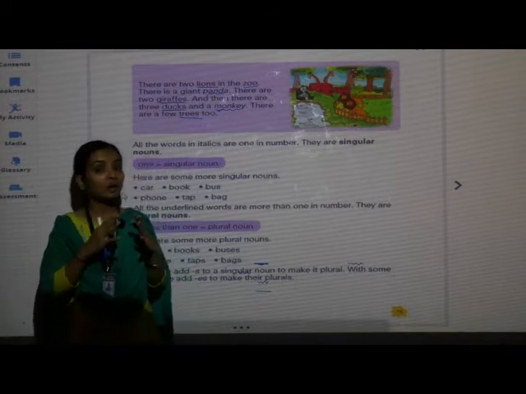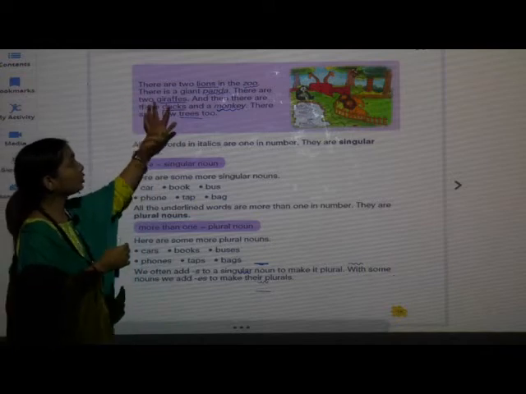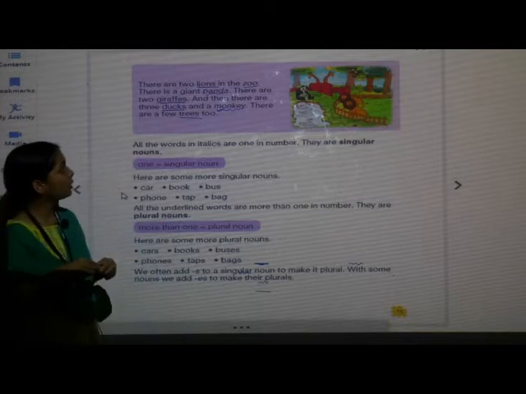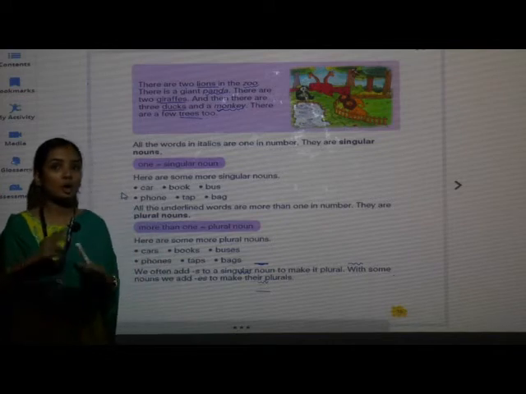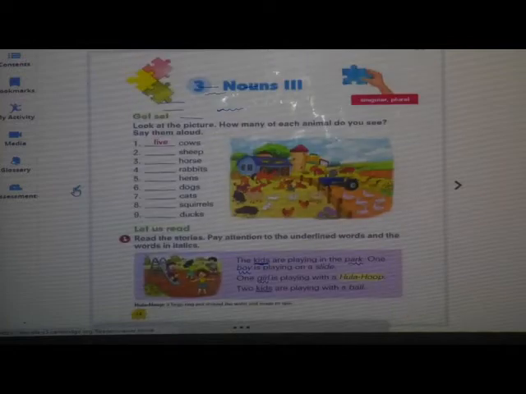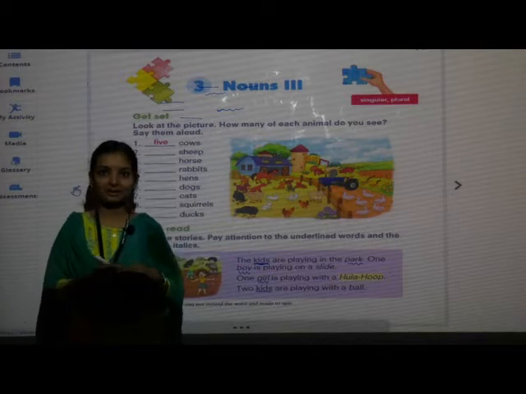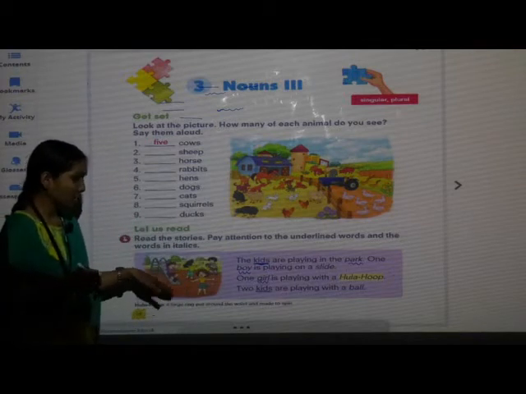So we have said ducks. Next, 2 giraffes, more than 1 giraffes. 2 lions. How many lions? 2 lions. And here also in the previous story, what are the underlined words? Kids. More than 1 child is there, so we call it as kids.